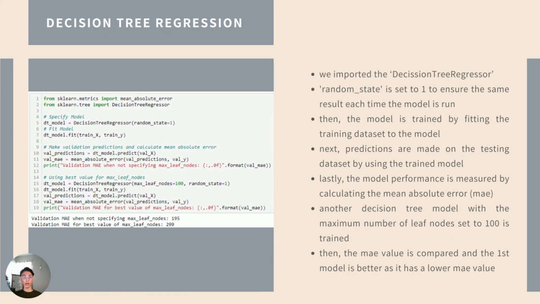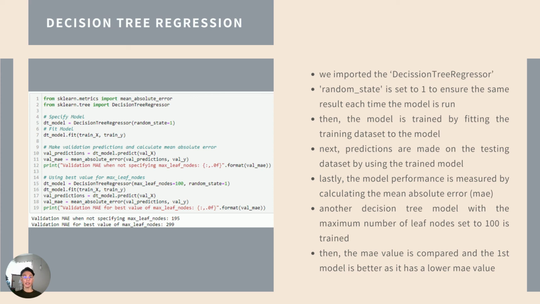Next, we are going to build our first model, which is the decision tree regression, by importing the decision tree regressor. We set the random state to 1 to ensure that we get the same result every time we run the model. Then we train the model by fitting the training dataset to the model. We make predictions on the validation set by using the trained model. And lastly, we measure the model performance by calculating the mean absolute error.